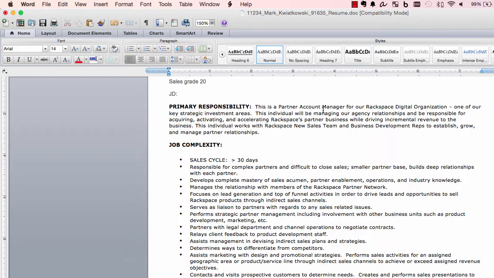So this is a partner account manager for Rackspace, blah blah blah. One of our key deals, and I'm looking for this right here. I'm looking for anything that might make a good search word as I'm looking forward. So acquiring, activating, and accelerating. These are all words that might be on this person's resume. Driving incremental revenue. It might not be exact, but I bet we can find words that are very close to it. I'm going real fast here usually.